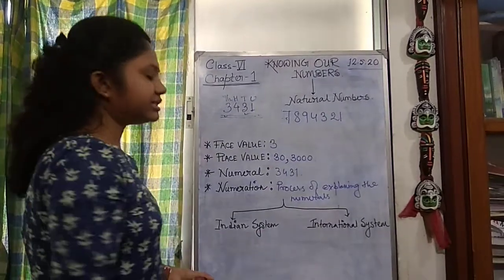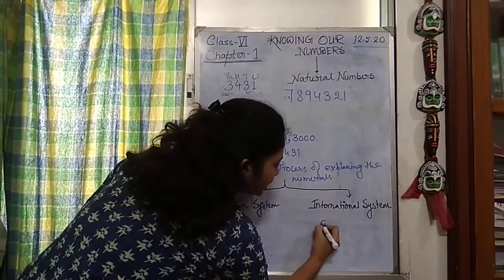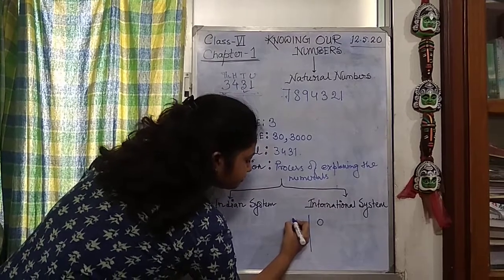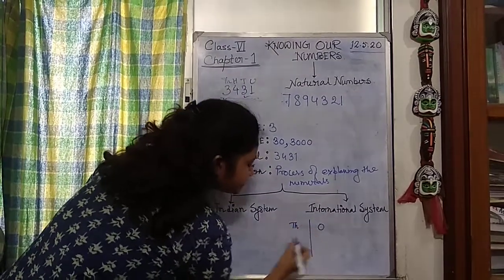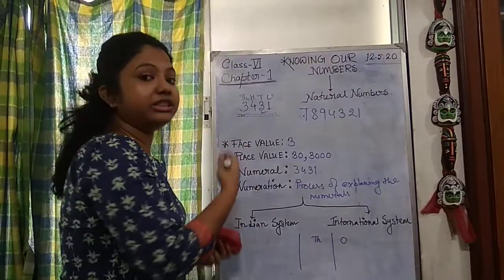In the case of the Indian system, how do we write? There is the common ones place, then comes the thousands place, and then the difference between these two.